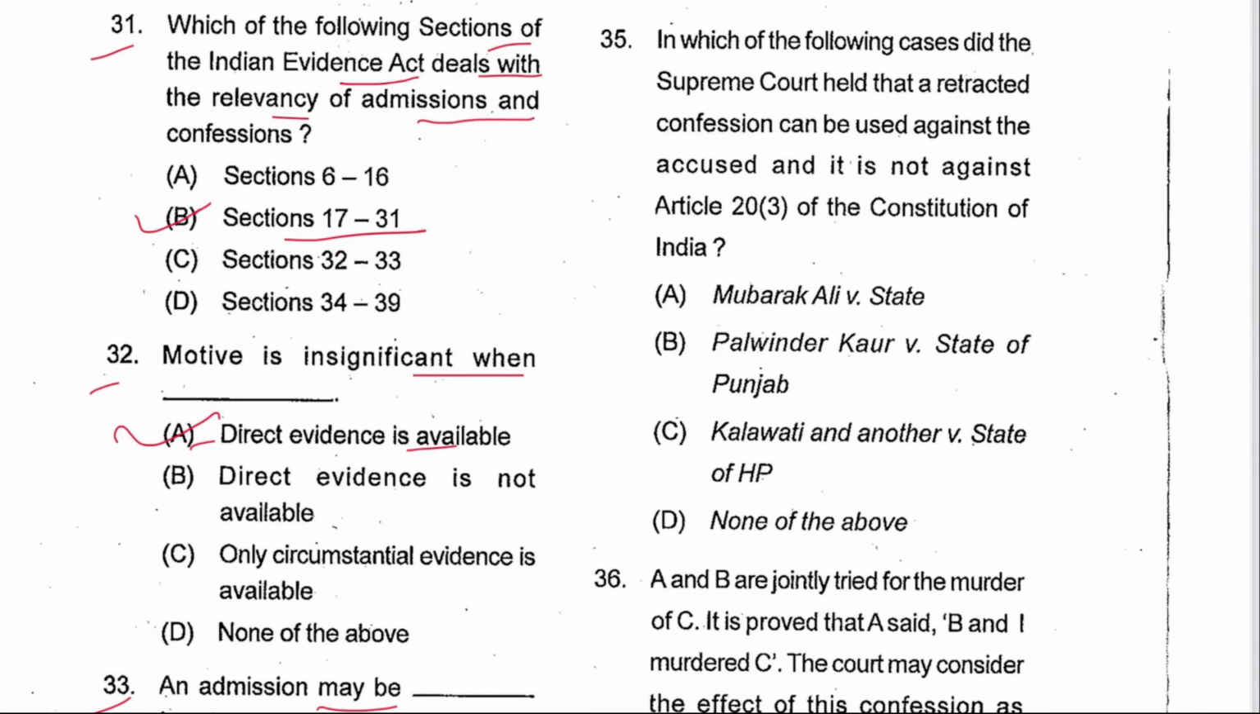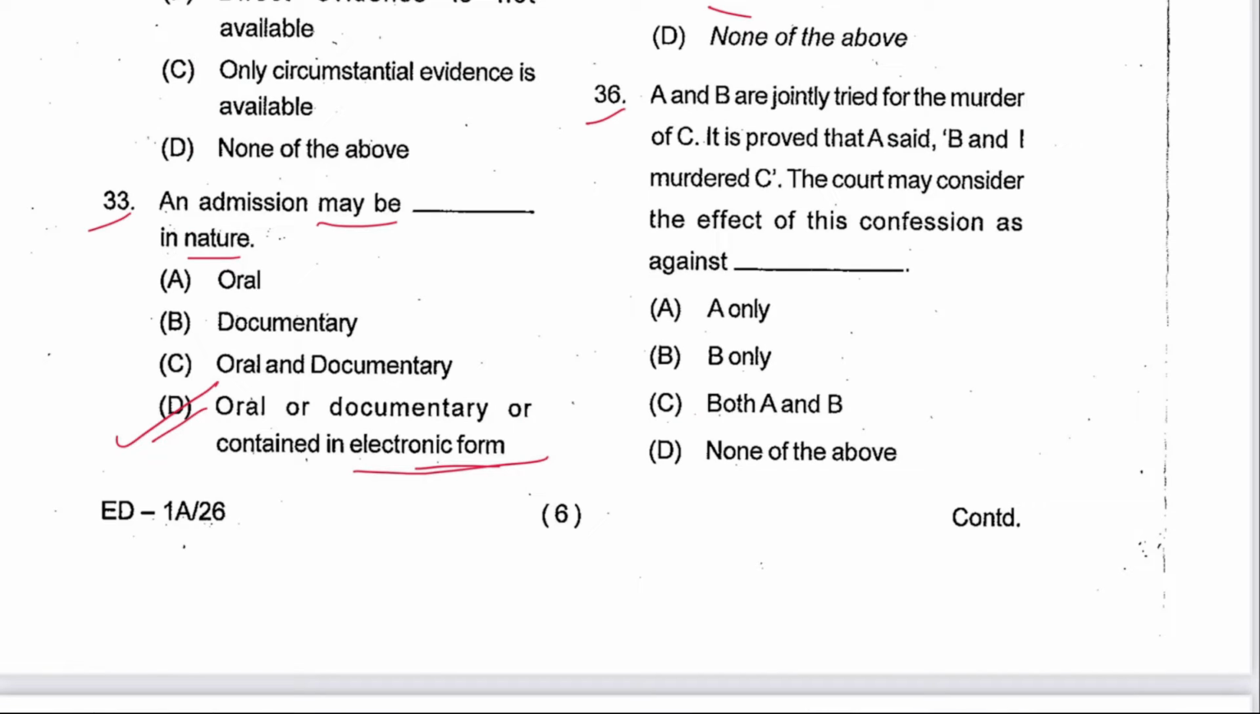Next 35. In which of the following cases did the Supreme Court hold that a retracted confession can be used against the accused if it is not against Article 20 of the Constitution? That was Kalawati versus State of HP. C is the answer. Next is 36. A and B are jointly tried for the murder of C. It is proved that A said, B and I murdered C. The court may consider the effect of this confession against both A and B. C is the answer.